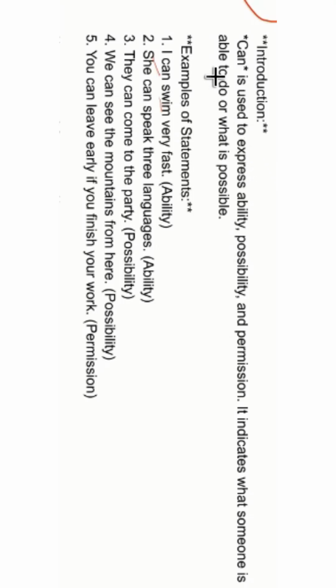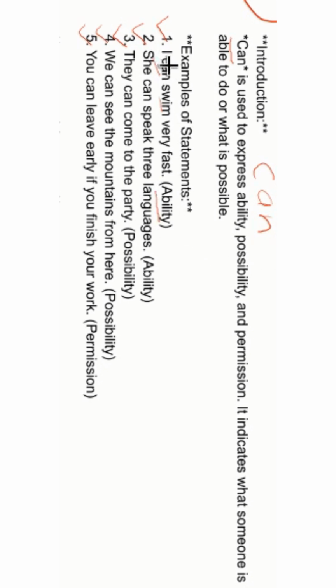In this video, we are going to learn the modal auxiliary verb can. So these are some examples where you can see how we can use can. The first example, I can swim very fast. The first example expresses ability. I can swim very fast.